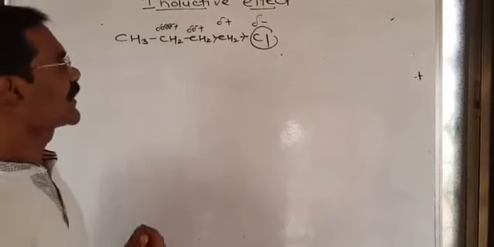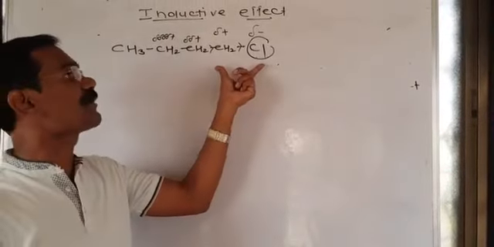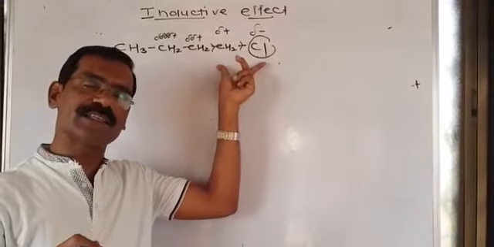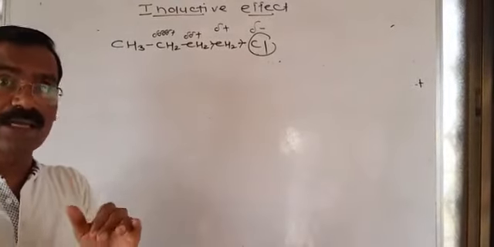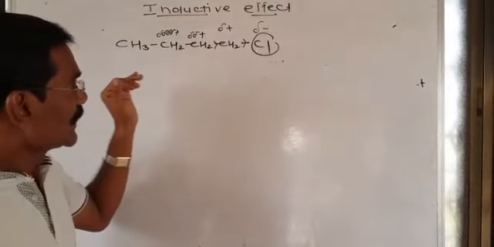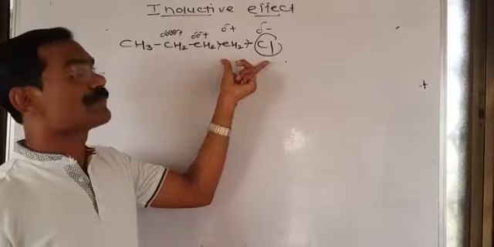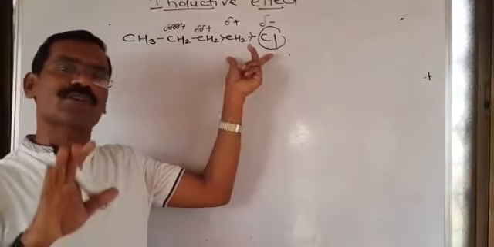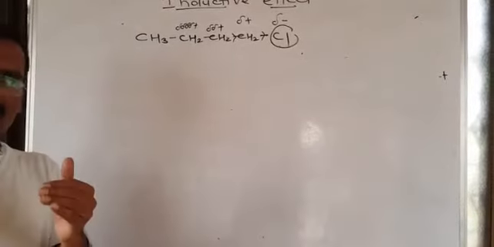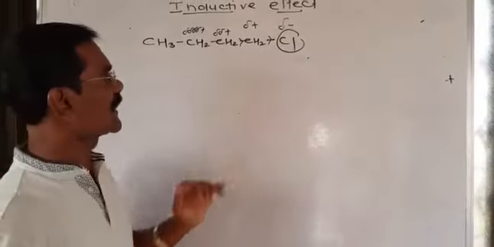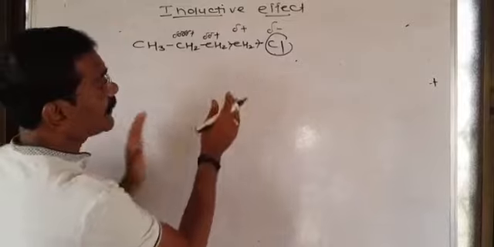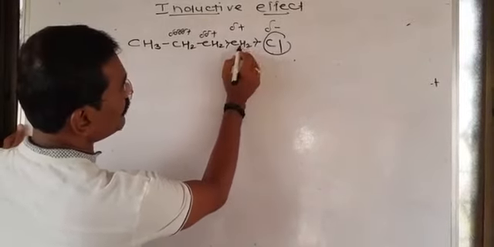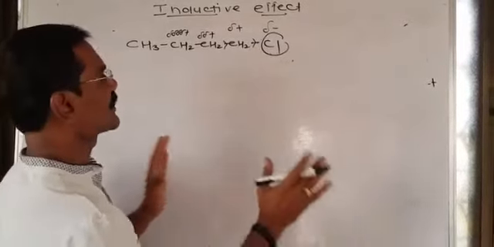What is the inductive effect? It is the permanent polarization of a covalent bond. Inductive effect is the effect of a covalent bond. Keep in your mind, this is very important. The permanent polarization of a covalent bond due to the difference in electronegativity of bonded atoms is called the inductive effect. But the actual definition we consider in organic chemistry is this: no doubt the carbon-chlorine bond is a polar bond due to the difference in electronegativity.